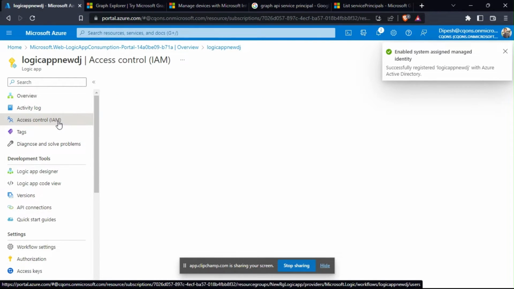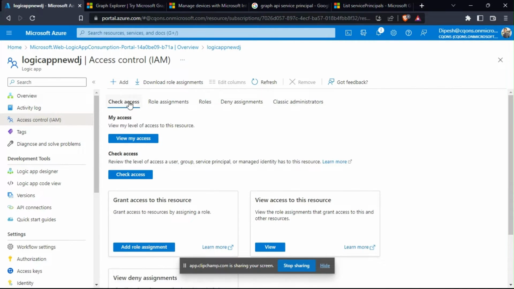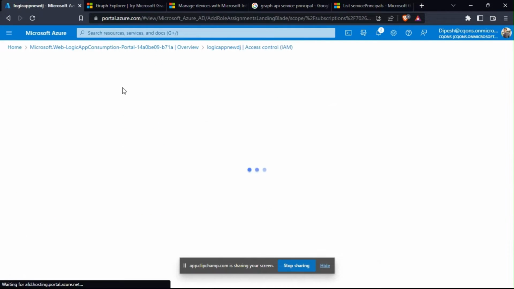Okay, and in access control IAM, I'll click on add role assignment.